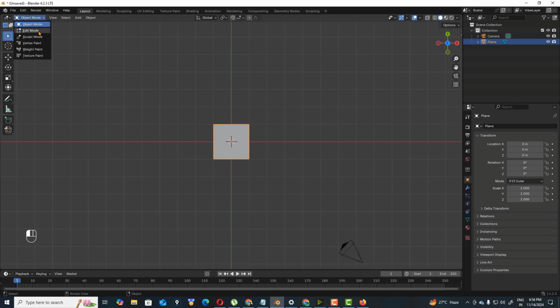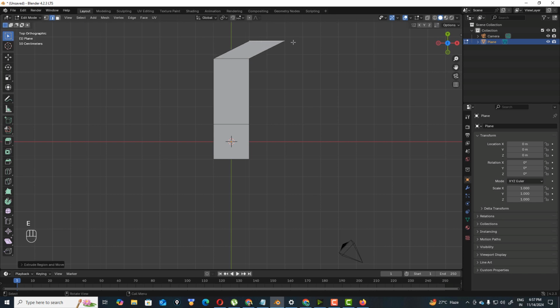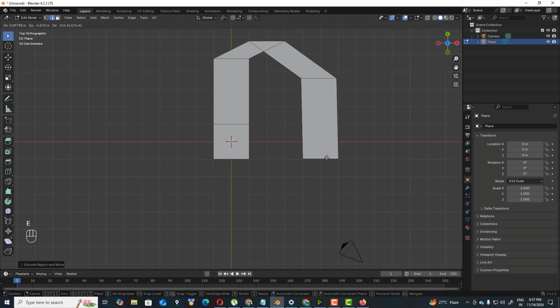Go to edit mode, and this is actually edge. Like face extrude, we can extrude this edge also. So hit E for extrude on the Y axis, extrude, and then extrude one more, then extrude one more. Just want to understand what happened here. Then extrude one more.